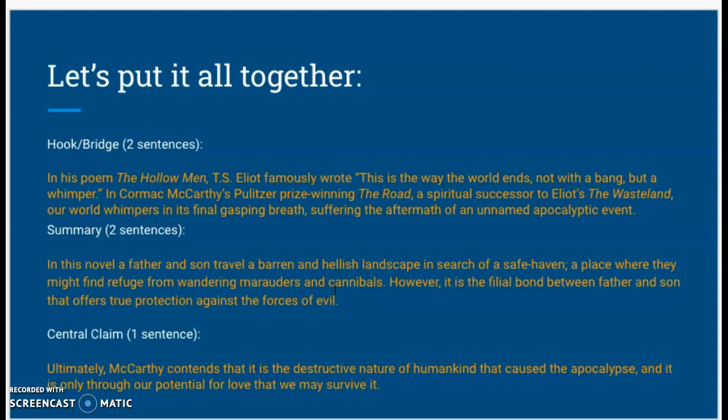So that is a 5-sentence introductory paragraph. It goes from a hook to a bridge to a summary to a central claim. I want you to refer back to this lecture when you start writing your own introductory paragraphs, as I know there is a lot of information to take in.